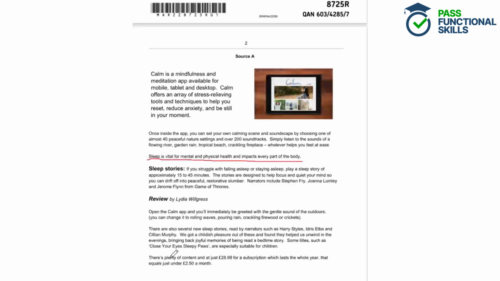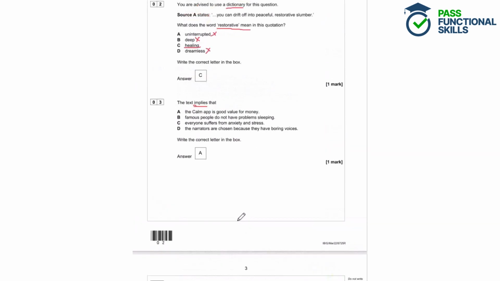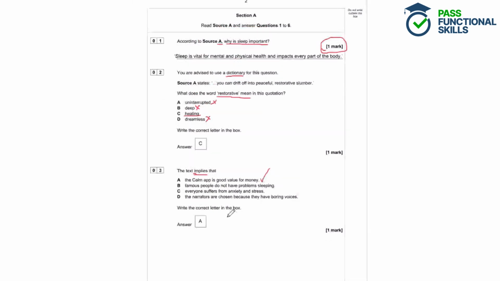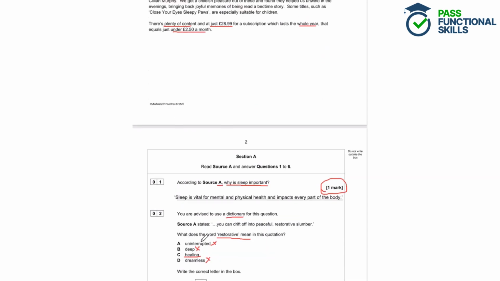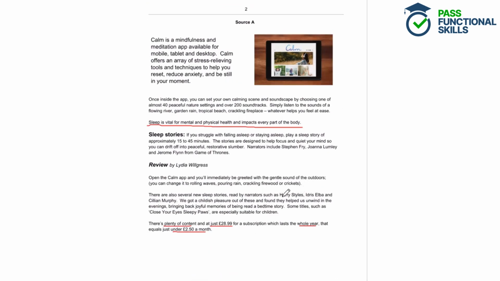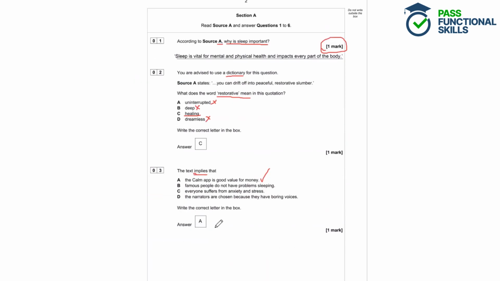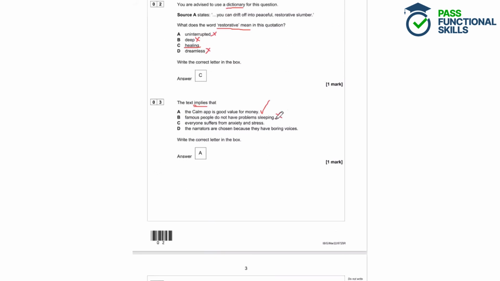Well, yes, because it says there's plenty of content and it's just £28.99 for a subscription that lasts the whole year round. So it's under £2.50 a month. So that is pretty good value for money, and that's the correct answer. As for the rest of the answers, B, famous people do not have any problems sleeping. Well, famous people are mentioned here, but it doesn't actually say about them sleeping, it just says that they are narrating the Calm app. So that's incorrect.